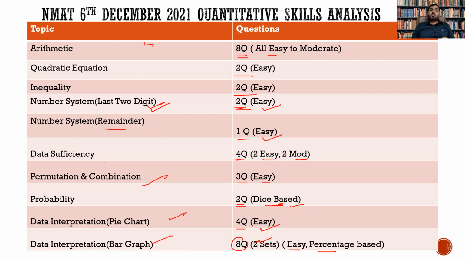You have to solve more than 90% of the paper, whether it's ANMAT or SNAP, because the level of difficulty of the questions is not high. There would be some moderate level difficulty questions which you might not be able to solve. But even if you target all easy questions, that will cover at least 90% of the paper, and you can easily get through the cutoff, guys.